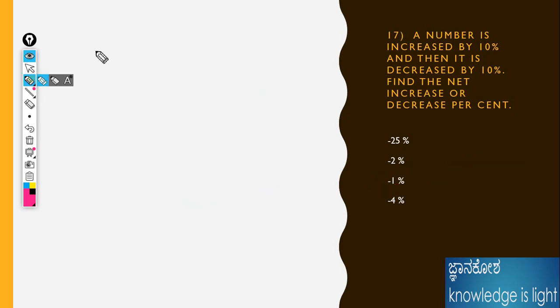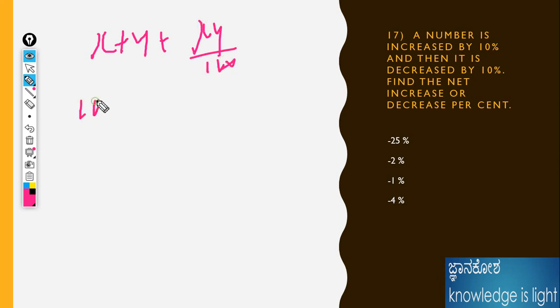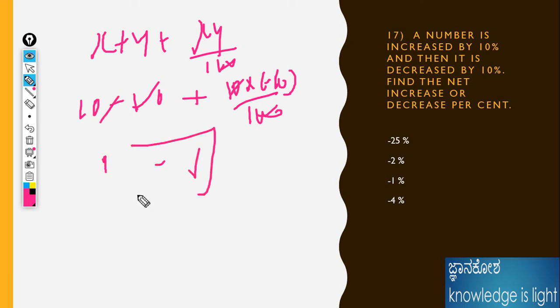Or else do it like this. If any successive increase or decrease is coming, better to apply this formula: x + y + xy/100. Here one is an increase and one is a decrease, therefore 10 into minus 10 divided by 100. Therefore, that cancels, and the remaining is minus 1 as the answer, because 10 minus 10 is 0 and 10 times minus 10 divided by 100 is minus 1. This is the answer for this question.